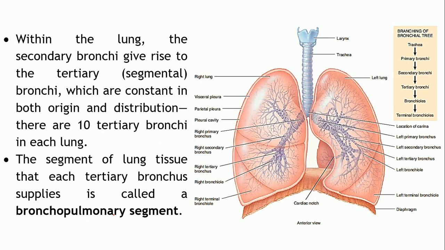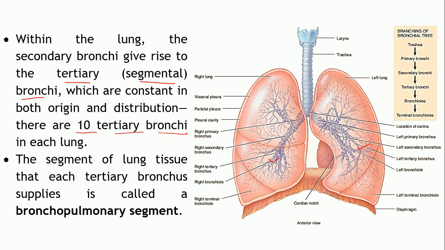Now, within the lungs, these secondary bronchi again divide further and give rise to the tertiary bronchi, as we have seen over here. These are also known as segmental bronchi. Each lung will contain roughly 10 tertiary bronchi.